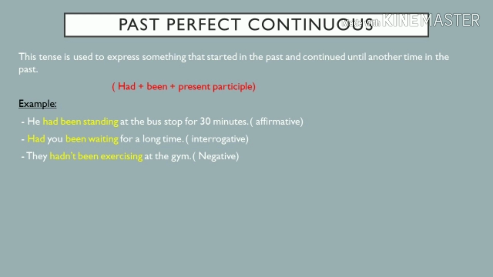Interrogative form, we always begin with the auxiliary. For example, had, have, do. The inversion of the subject, always. You have to remember this one. That's the past perfect continuous.